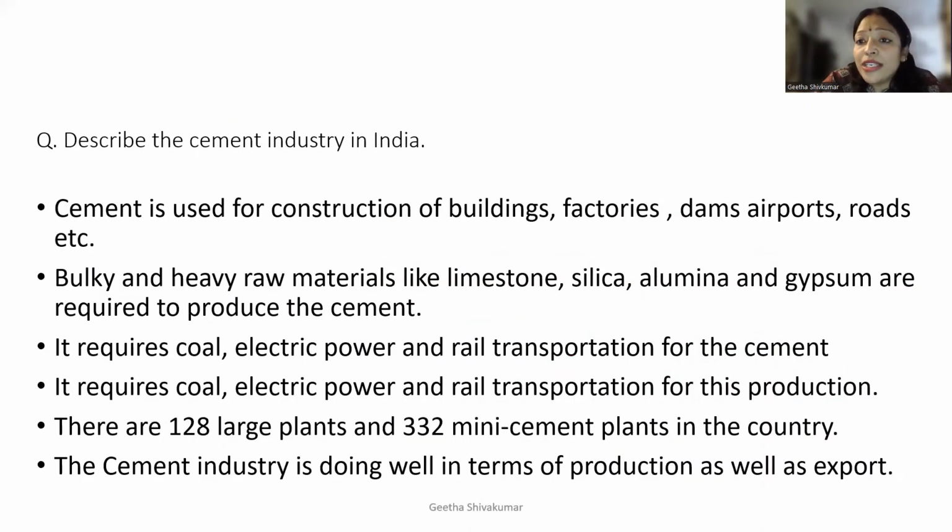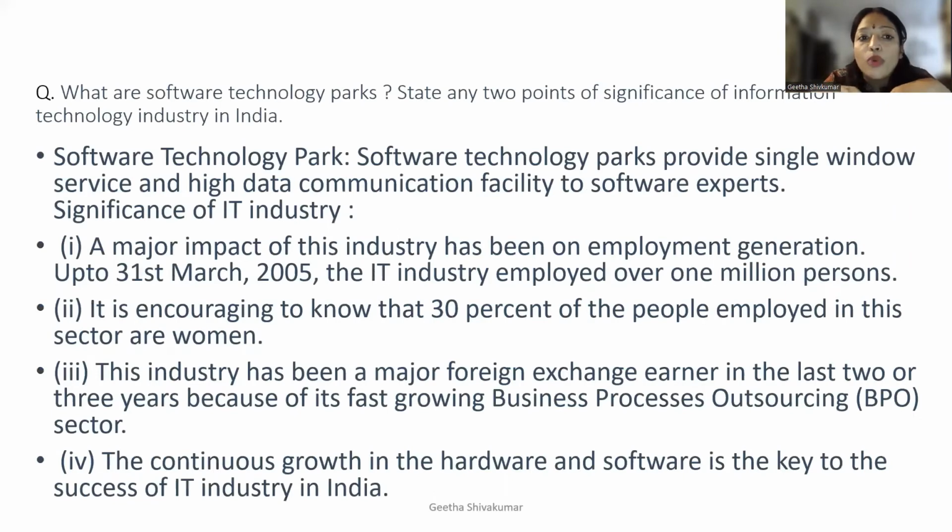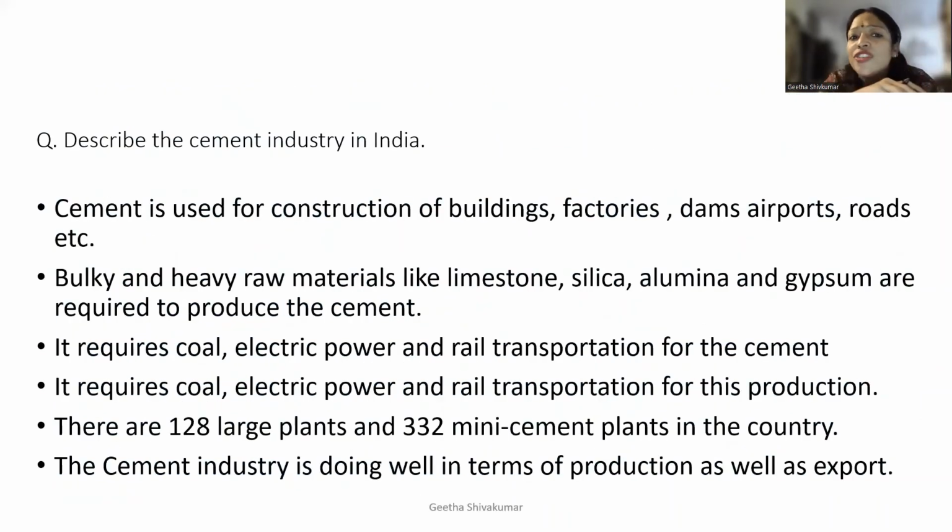Describe the cement industry in India. Usually the cement industry, the fertilizer industry, then the software technology, these basically they don't ask questions from these topics, but we never know. As I tell you, CBSE can give any type of question, so we should be prepared from our end. Usually the questions come for iron and steel, sugar industry, jute industry, cotton industry. These industries are very important. Without preparing these questions from this chapter, you should not appear for the exam.